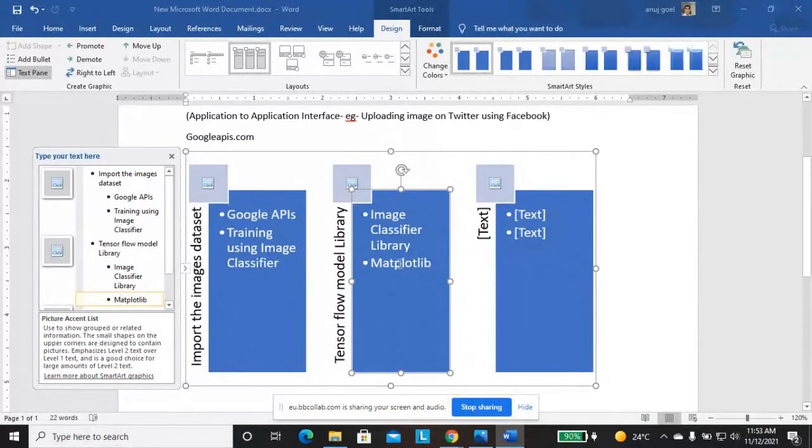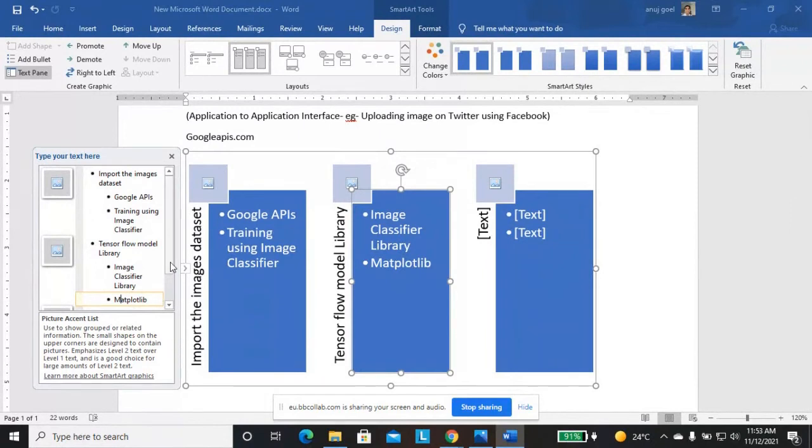First, I am using the Google APIs to import the images into Google Colab. Then we train the data with the image classifier. Image classifier is a library present in TensorFlow. So from TensorFlow we import the image classifier library, and we also use matplotlib.